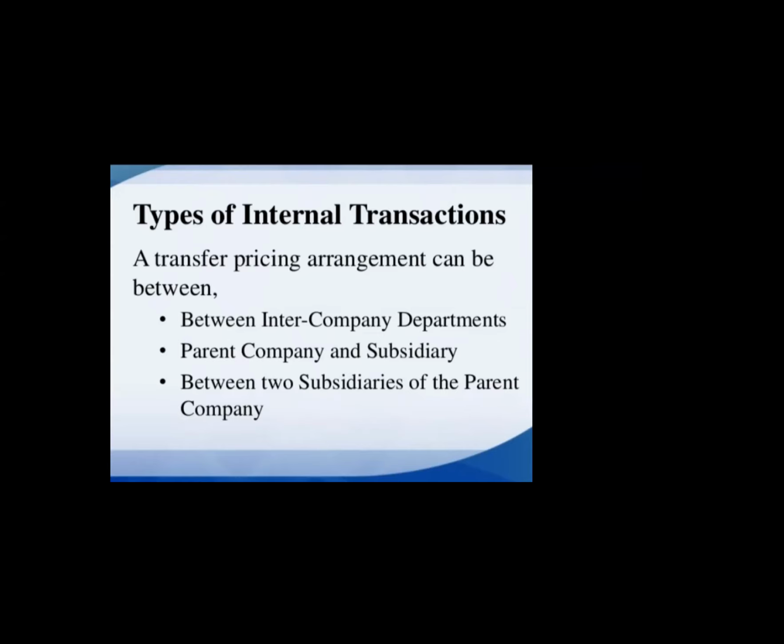Now, parent company and subsidiary. A subsidiary belongs to the parent company. So from the parent company, the main company, certain transactions happen and resources get transferred to the subsidiary, and transfer pricing also happens. That can be arranged between two subsidiaries of the parent company too.